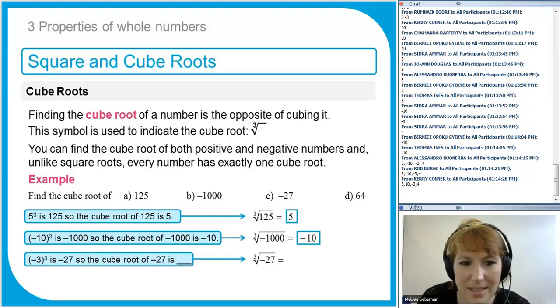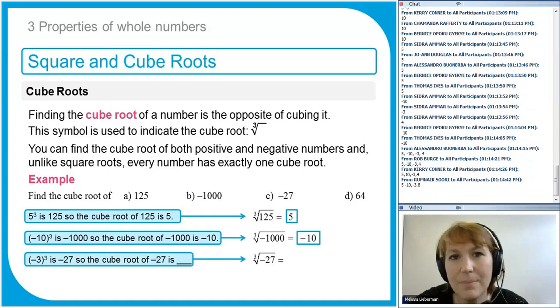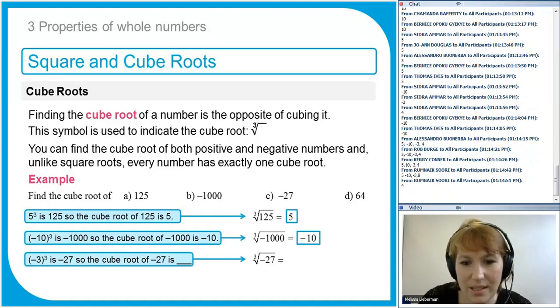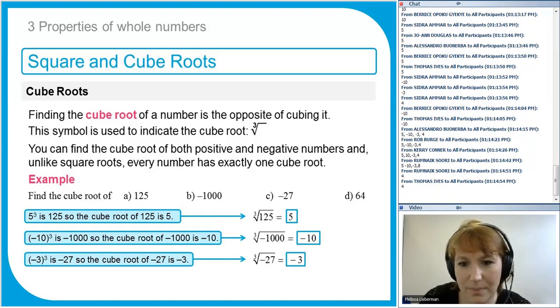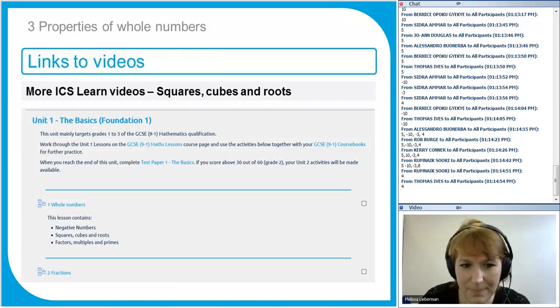Part C, if we multiplied negative 3 times negative 3 times negative 3, we would get negative 27. So the cube root of negative 27 is negative 3. Perfect. And then the last one, don't mix up 64 with the square root. What number multiplied by itself gives me 64? Well, remember that 4 times 4 times 4 is 64. So the cube root of 64 is 4. Well done.